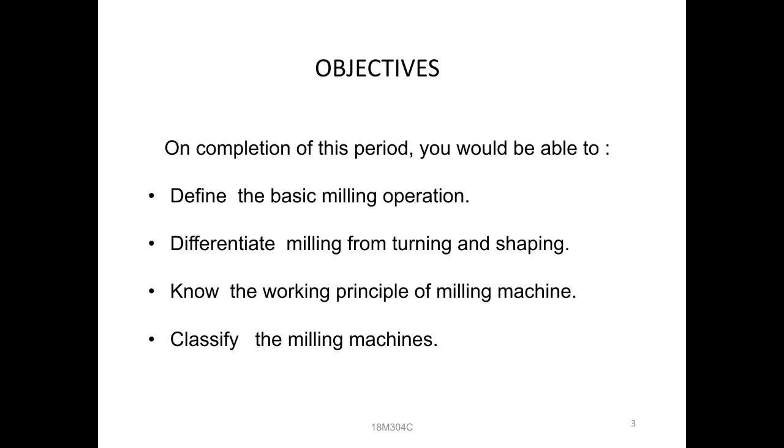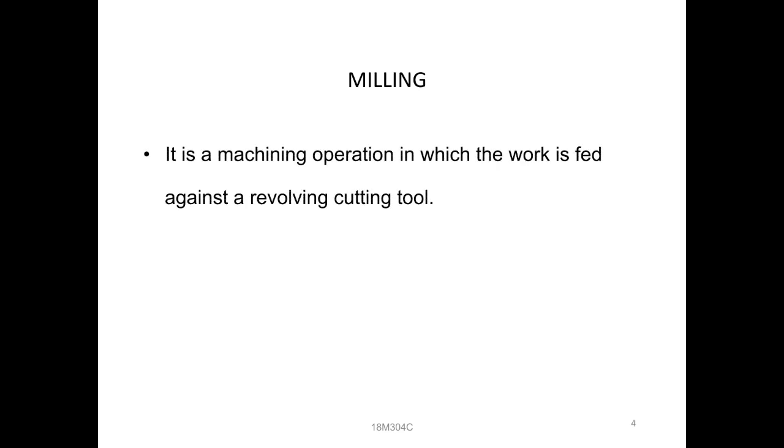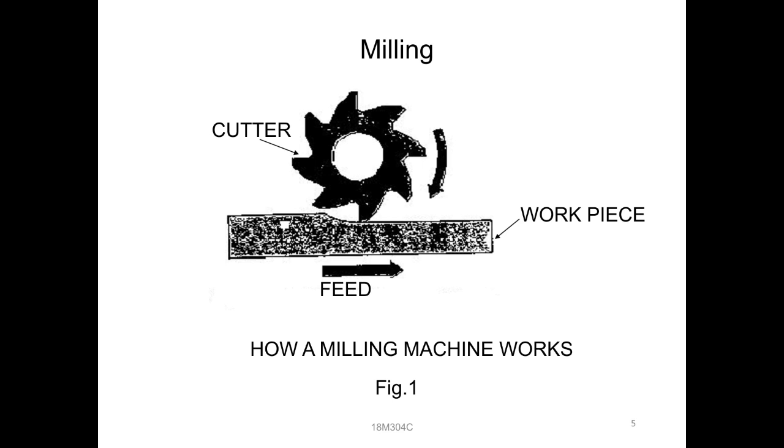Then next, what are the classifications of machines? In the milling operation, in machining operation, the work is fed against the revolving cutting tool, right? So we can observe in the figure easily. The milling cutter is provided, and the workpiece is placed at the bottom side, and feeding is in the opposite direction to the cutter, right? The cutting tool is always placed at one place only, and only the workpiece is moved against the cutter.